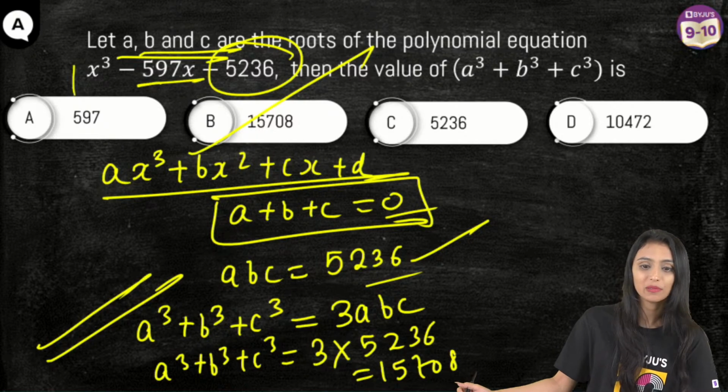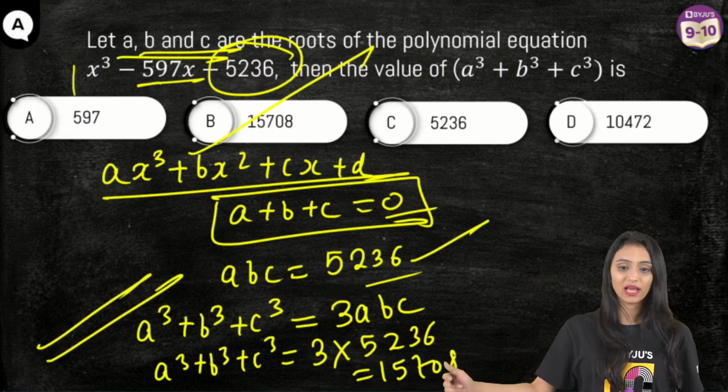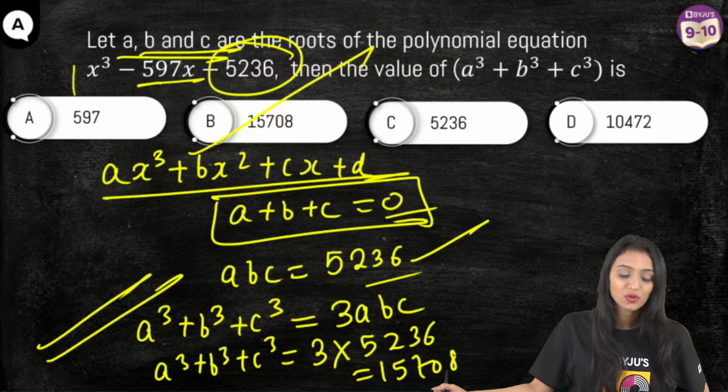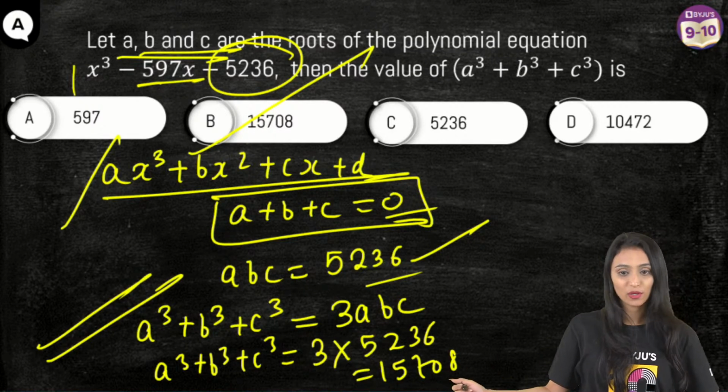Confused because of ABC, right? That's why I wrote in the form of alpha, beta, gamma. Because A is also there, B is also and C is also, since it is there in the general polynomial also. Don't get confused.